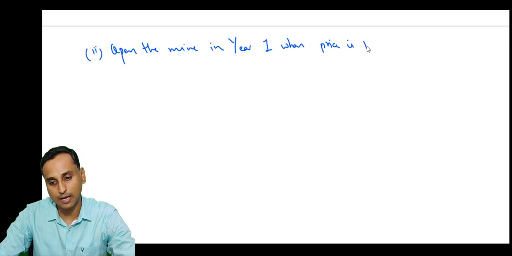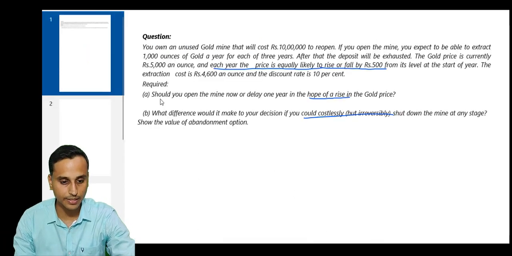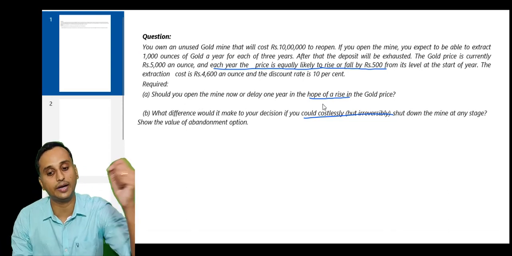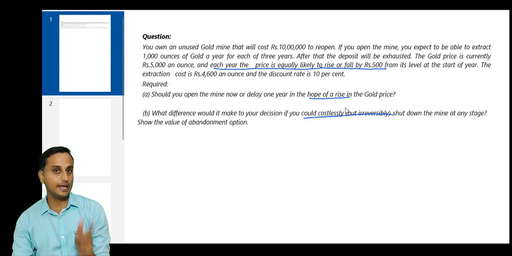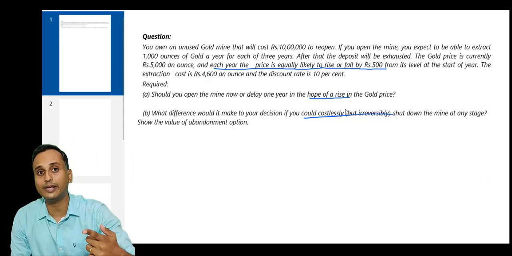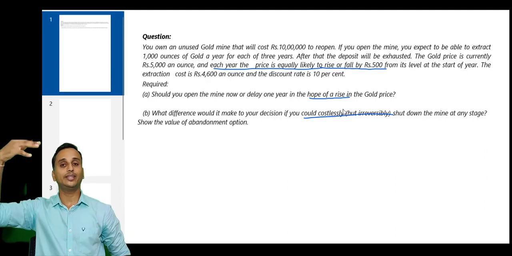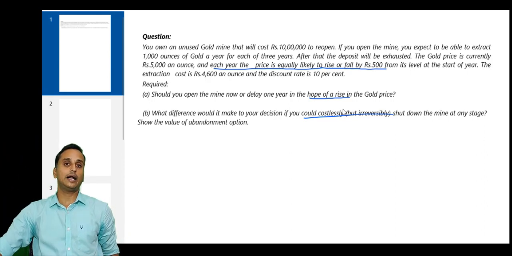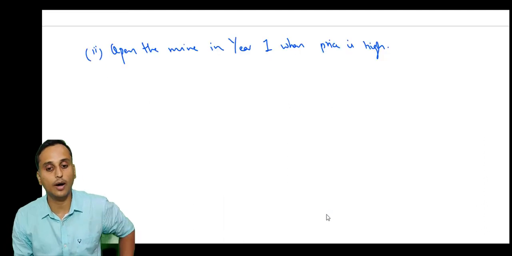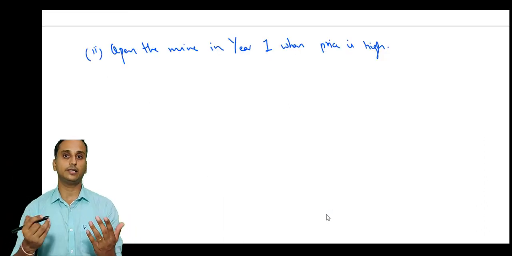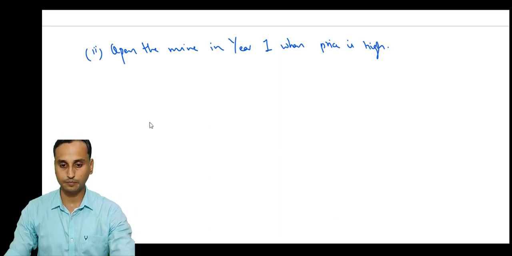When price is high, that is the point they give in the question. Yes, should you open the mine now or delay 1 year in the hope of a rise in the gold price? Yes, you are delaying by 1 year. Why are you delaying by 1 year? So that the price may increase and you can open the mine when the prices are high, so that you will get higher profits. So in year 1, when you are opening the mine, the prices you are expecting them to be high. Okay, let's understand this as well.